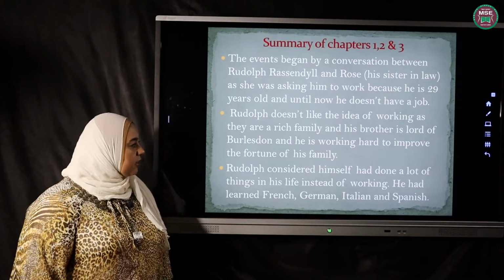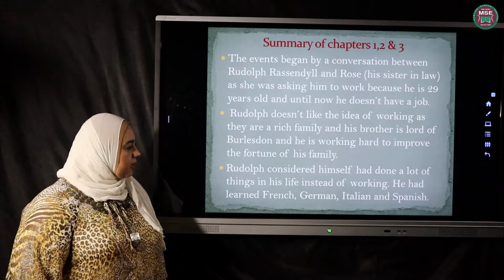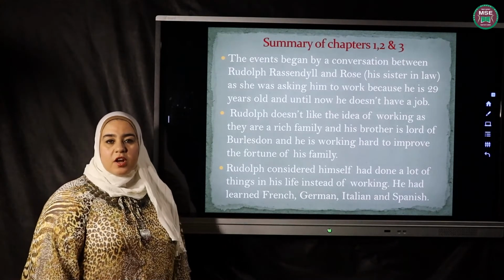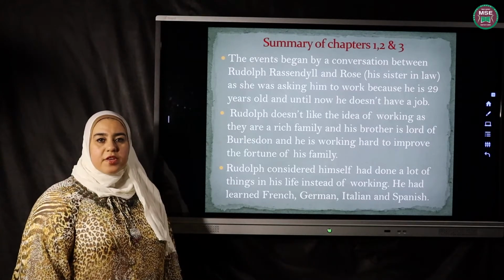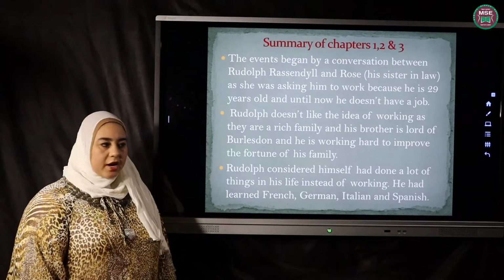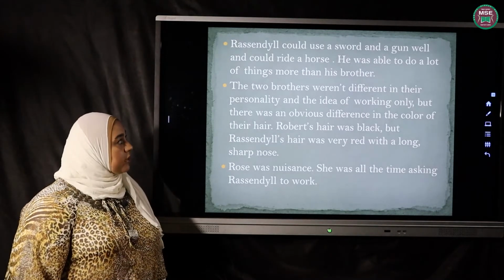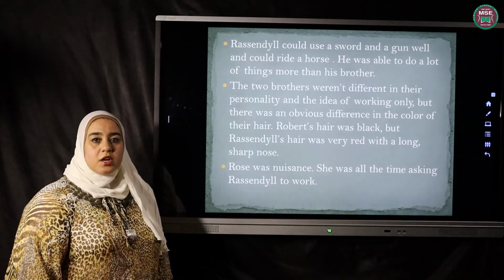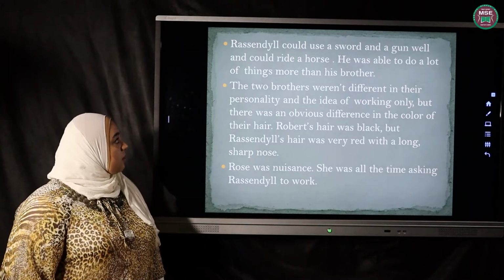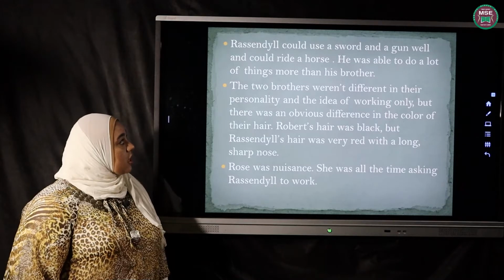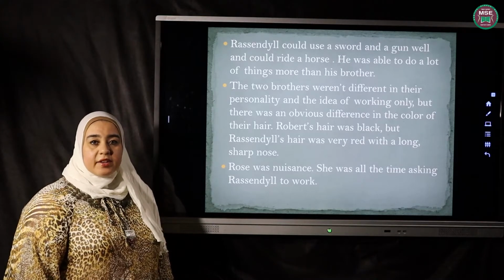Rodolphe considered that he had done a lot of things in his life instead of working. He had learned French, German, Italian, and Spanish. He was all the time considering himself doing a lot of important things more than working. He could use a sword very well and a gun in shooting very well, and could ride a horse. He was able to do a lot of things more than his brother.